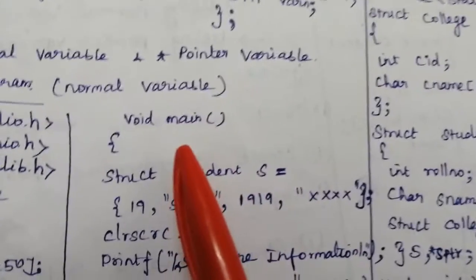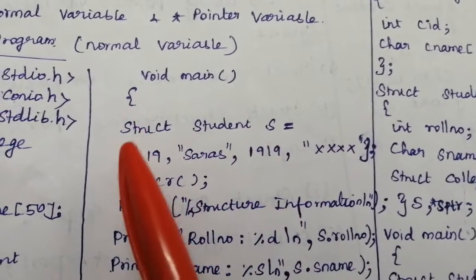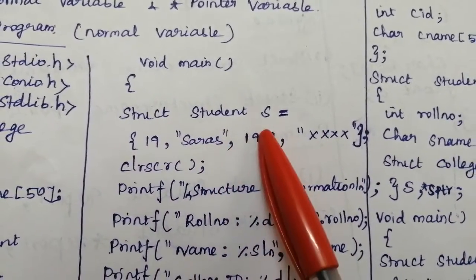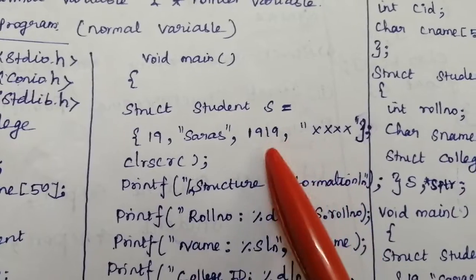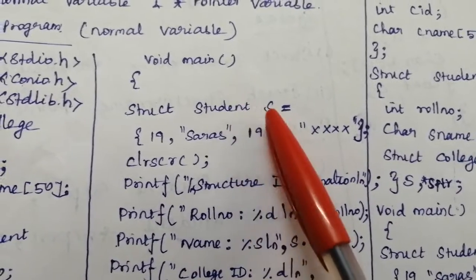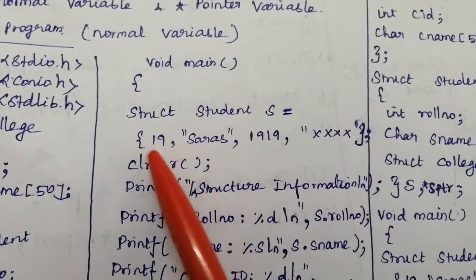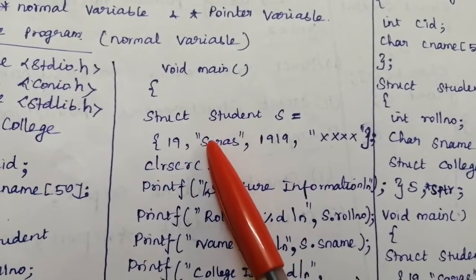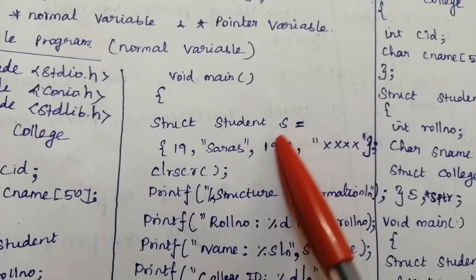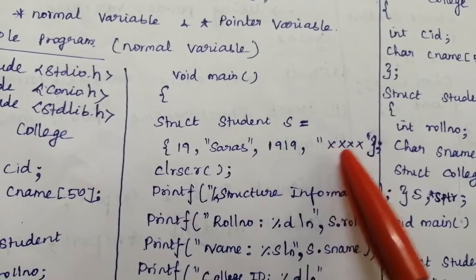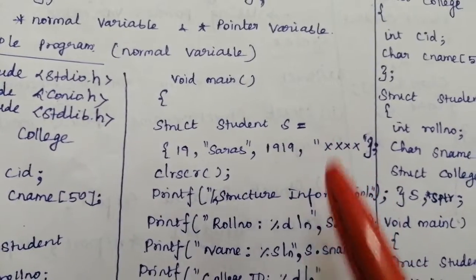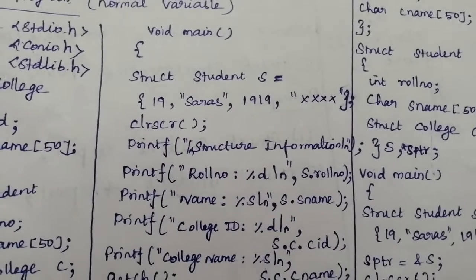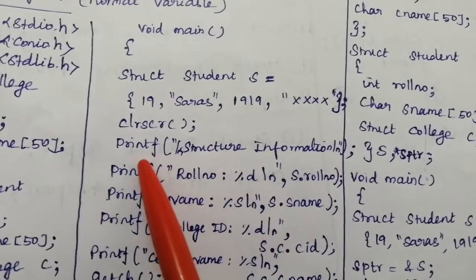Next we started with the main function. Open curly braces. Then we performed the structure variable initialization. We have assigned 4 values to the corresponding student structure S. The first belongs to the roll number. The second belongs to the student name. The third belongs to the college ID. The fourth belongs to the college name. Clear screen. Then we are going to display the output on the screen. For that we can use the printf statement.